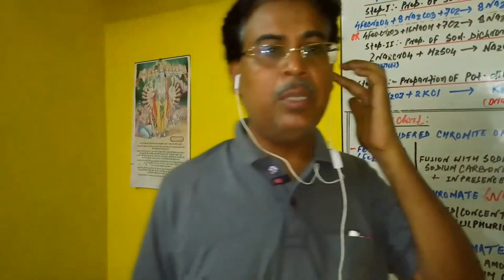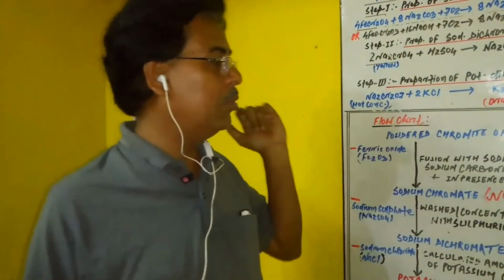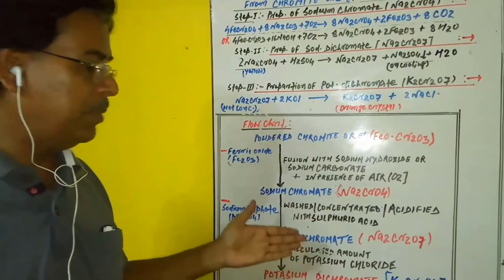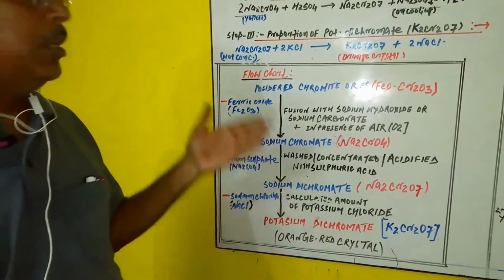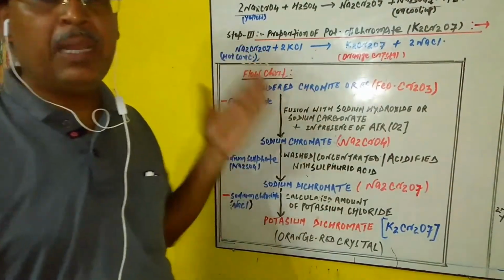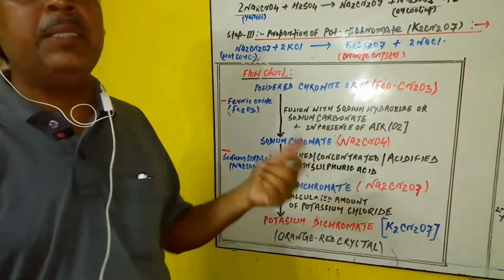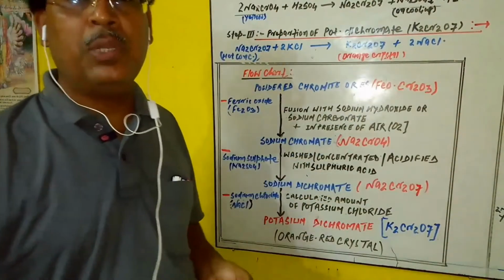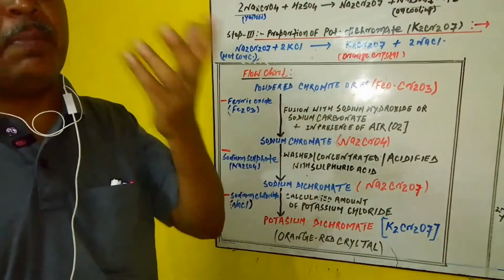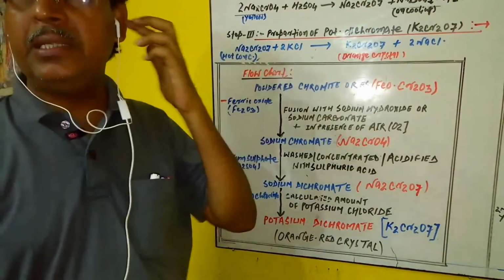Now, students, here we have given the flow chart for the preparation of potassium dichromate. If you remember this, you will understand accurately. The same pattern applies to another compound, potassium permanganate, that is, compounds of manganese in the same series.